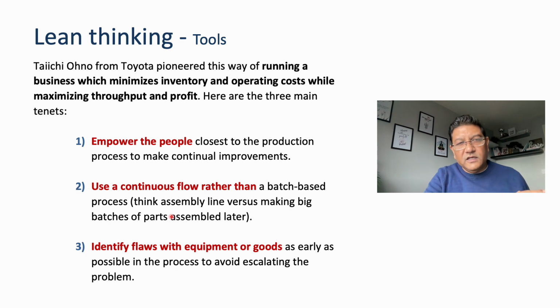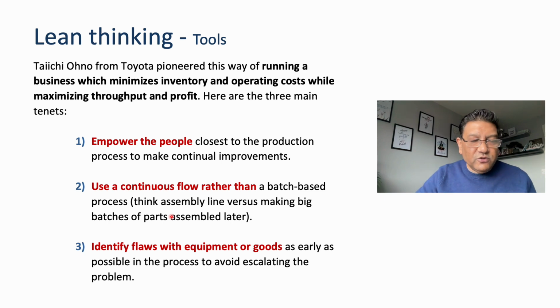So continuous flow, we try to keep everything in a one-line flow, and we try to remove any bottlenecks from the flow. So any hindrance between workstation 1 and workstation 2, we try to remove it. For example, if one machine's production capacity is 100 units per hour, but the second machine's production capacity is 50 units, then what will happen? You will have a pile of inventory after machine 1, before machine 2.